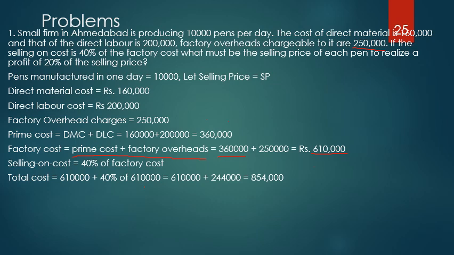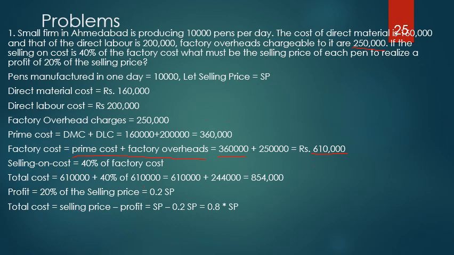Now to this I have to add the profit. What is the profit? Profit is 20% of the selling price. Let me make it 0.2 SP. So total cost is given by selling price plus or minus profit or loss, that's what we say. So selling price is given by profit plus total cost.